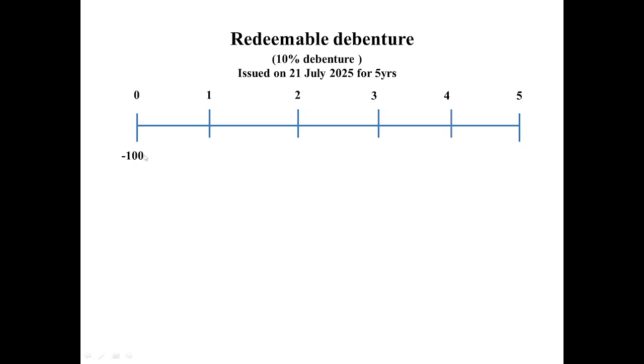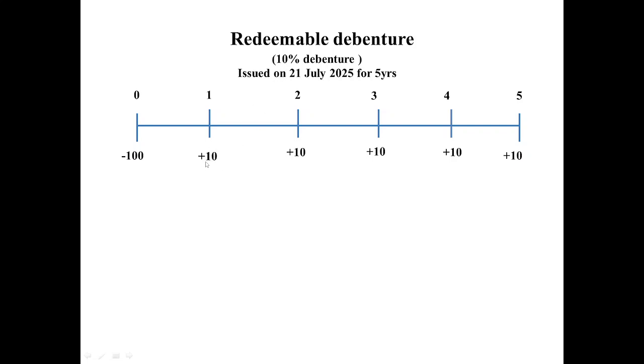So here company will take this rupees 100. Why have I written minus 100 here? I'm just looking at this from the debenture holder's point of view. From the debenture holder's point of view, this will be a cash outflow. Cash will go from his pocket, right? So minus 100. In return, from this 10% debenture, he will get rupees 10 every year as a coupon. Had there been a case of 12% here, every year the bondholder will get 12.